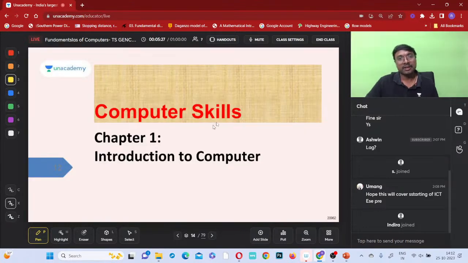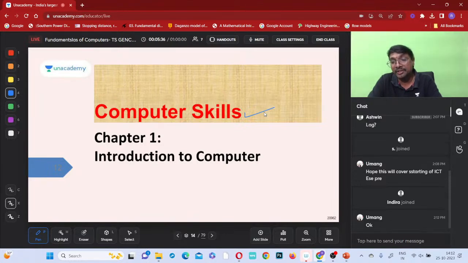Now coming to computer skills. Many examinations will have the name of this subject as computer skills, or they may have the name computer knowledge. In your examination, check which name is given: computer skills, computer knowledge, or basic computer knowledge. All these are the same only, okay?